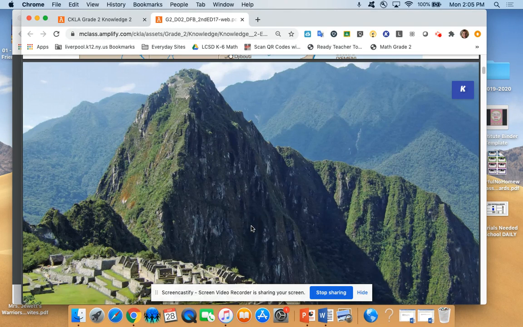Here is Machu Picchu today. You'll also be referred to this while we're reading. All civilizations had large cities with a form of government. The Incan civilization, an early American civilization, had a city known as Machu Picchu. Early civilizations such as Maya, Aztec, Inca, Egyptian, and Mesopotamian all had a religion.